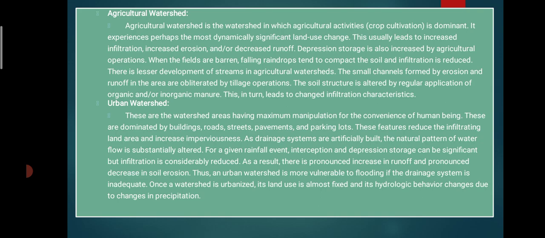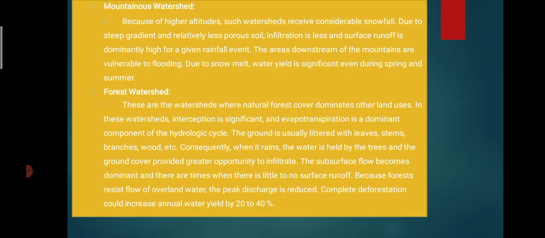The drainage systems are artificially built. The natural pattern of water flow is substantially altered for a given rainfall event. Depression storage is significant, but infiltration is considerably reduced. That is the urban watershed.